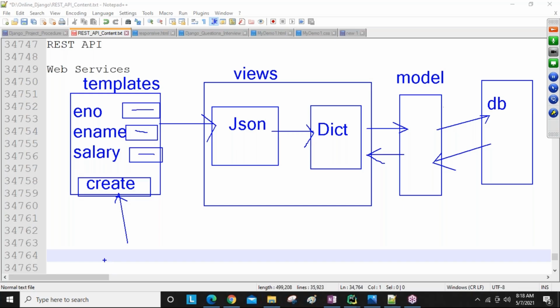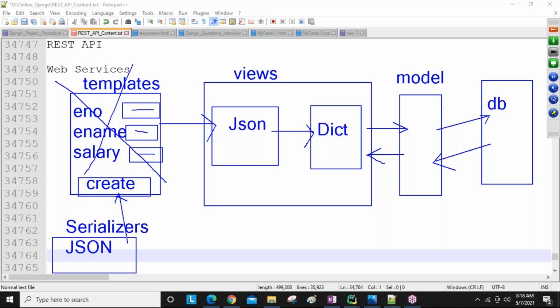When we are using the REST API, guys, these templates we are not using. Here we are going to use the serializers concept. This serializers concept has the data in the form of JSON. JSON format objects we are creating and sending.